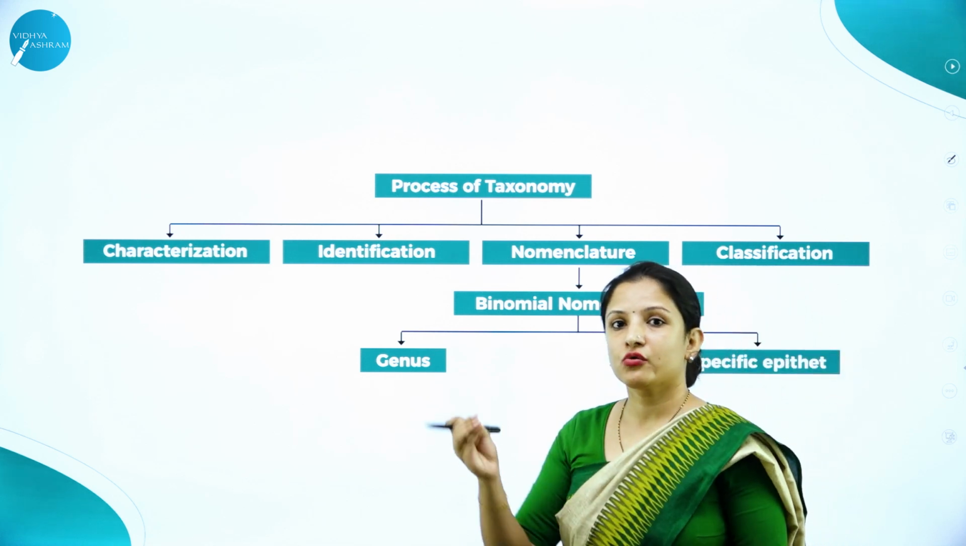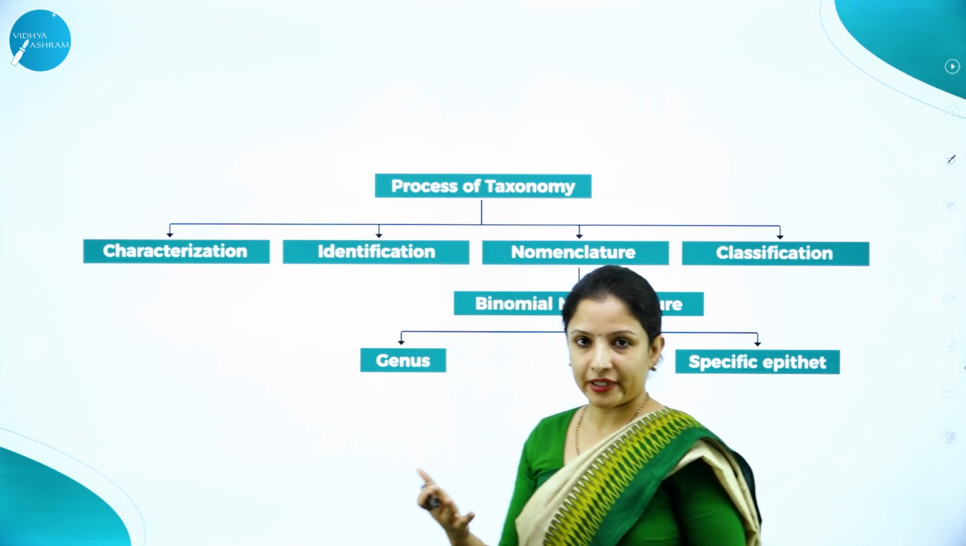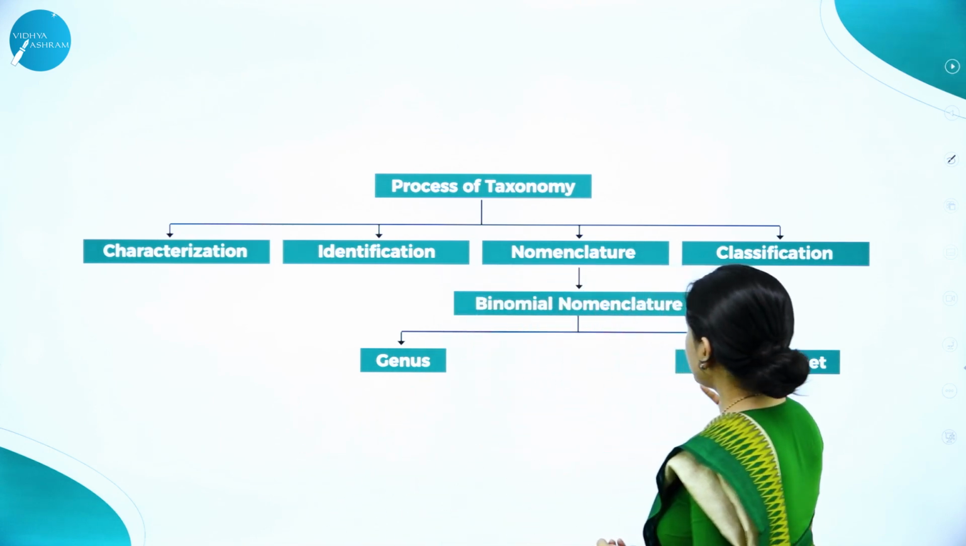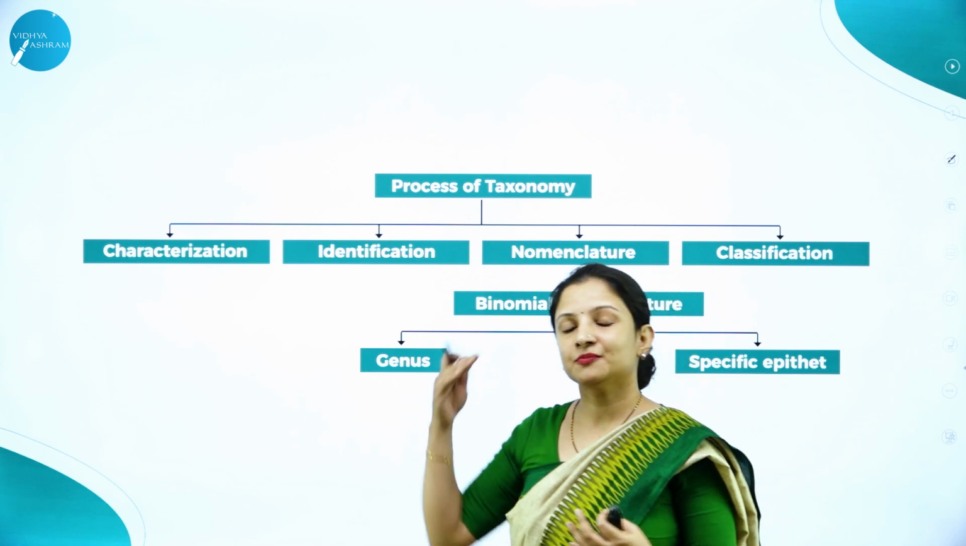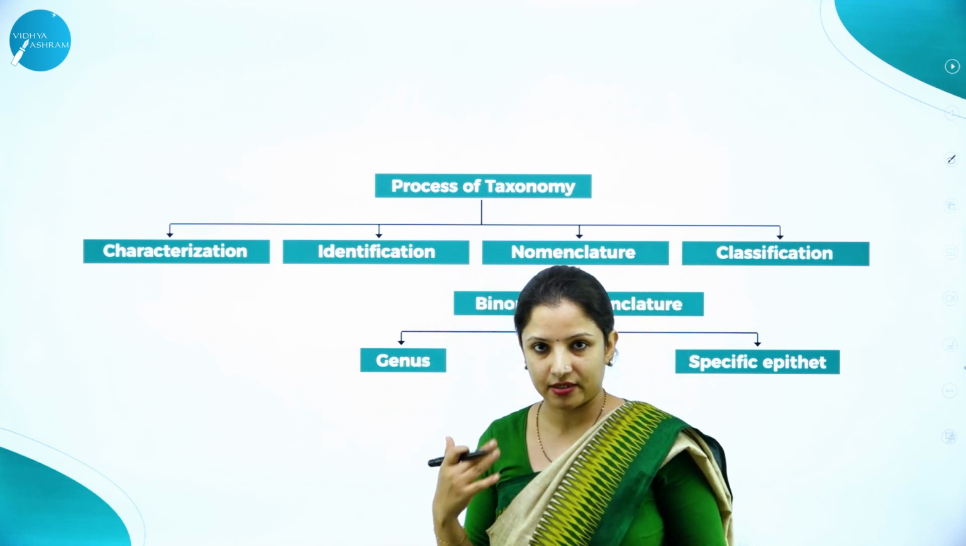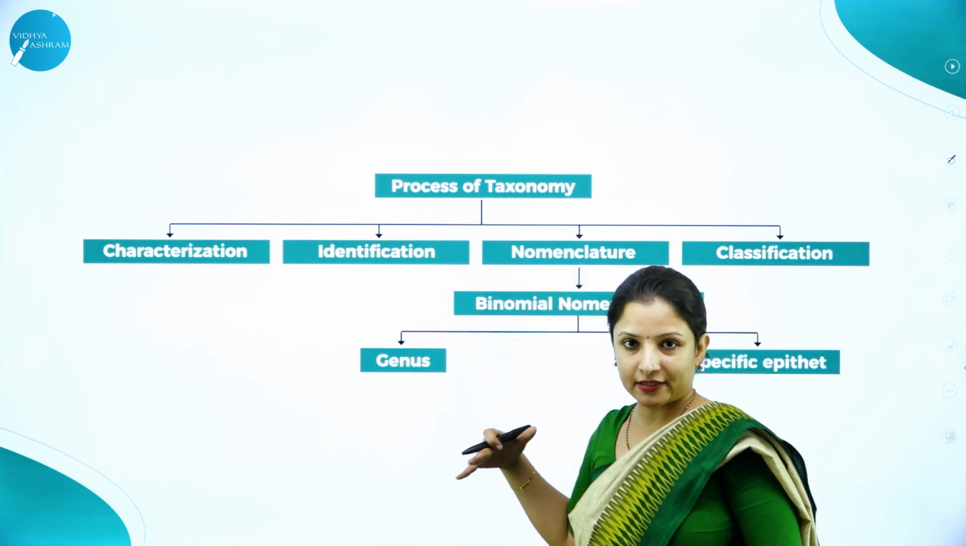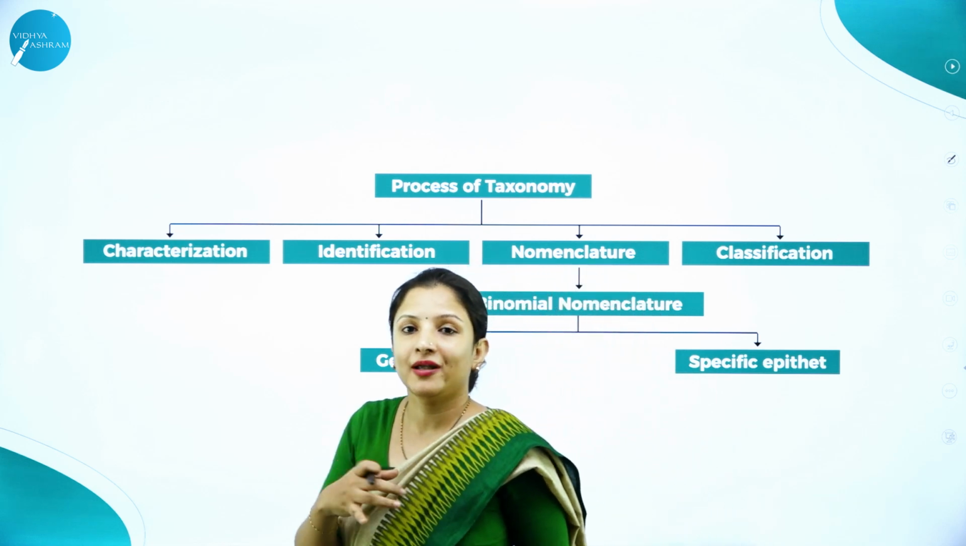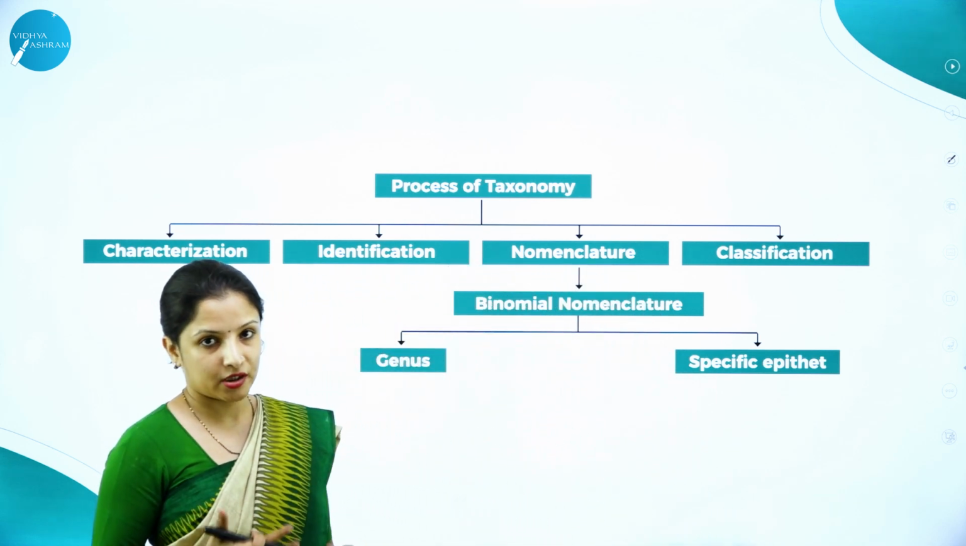After identification, you can now name them. That is nomenclature, you can name them. After naming, you can classify them. That is putting them under the taxonomy category. So these are the processes of taxonomy which you have to follow while doing taxonomical studies on a particular organism.